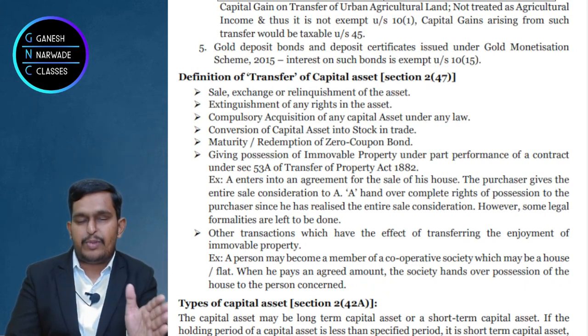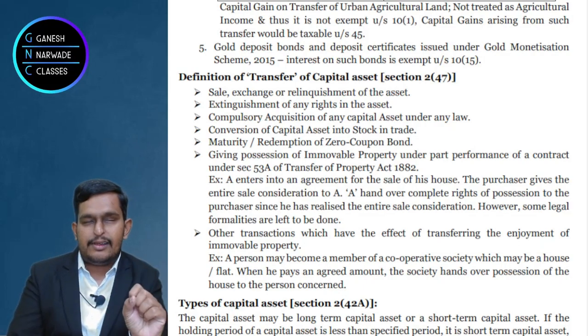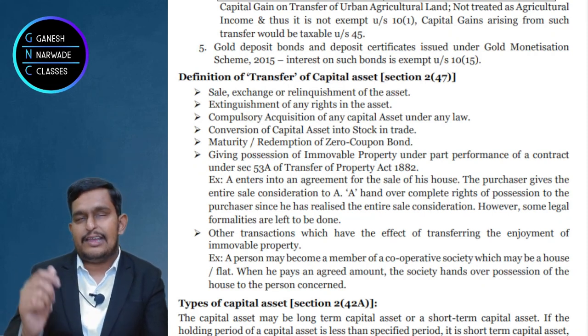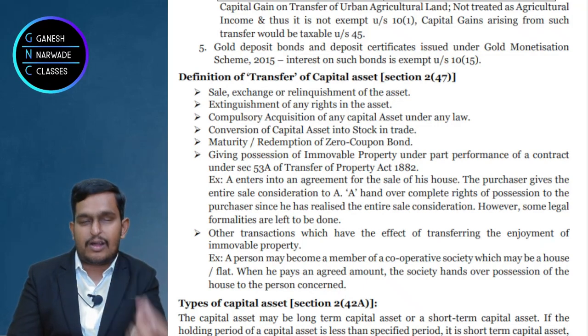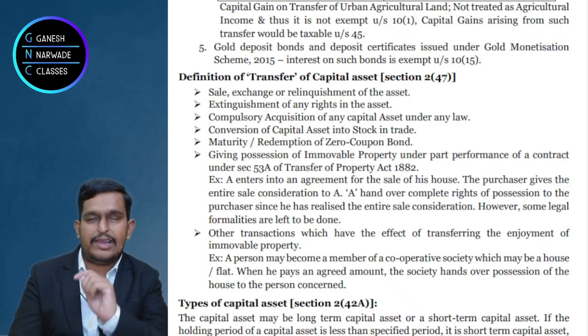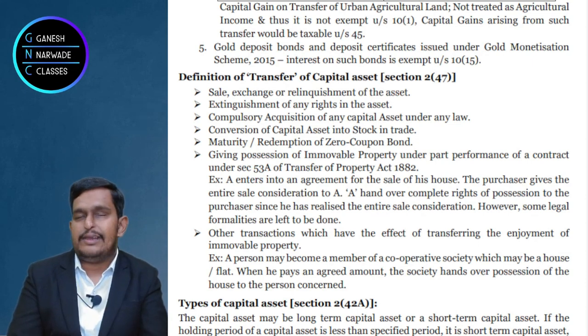Suppose this person would have sold the building in the market, he would have got money and he would have paid capital gain. If that gold would have been sold in the market, then he would have got money, again capital gain. So now they are exchanging building with gold, so obviously 2 times capital gain will arise, which normally would have occurred. Clear? Very good. Now you will say, sir, money is not involved. How can we decide how much capital gain?